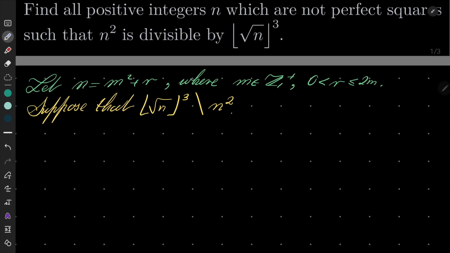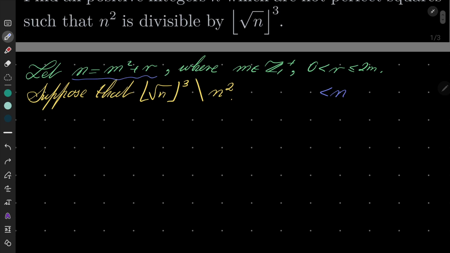Notice that my number n is strictly between m squared and m plus 1 squared, because m plus 1 squared is m squared plus 2m plus 1, and r is less than 2m plus 1. So the floor of the square root is just m.